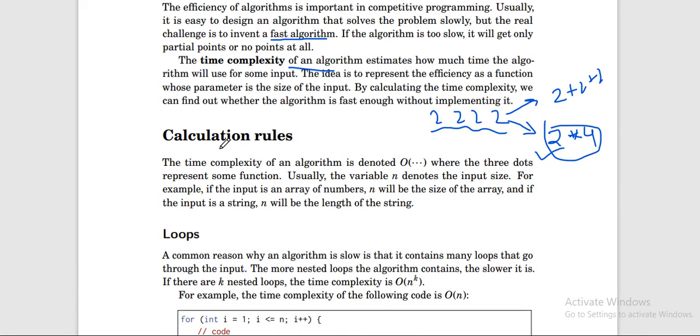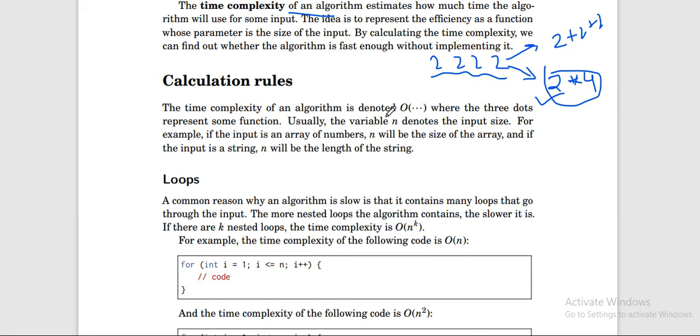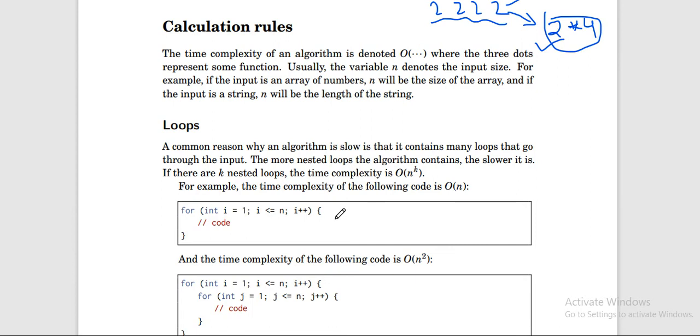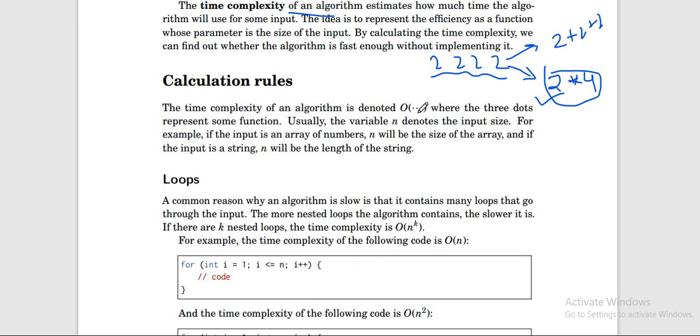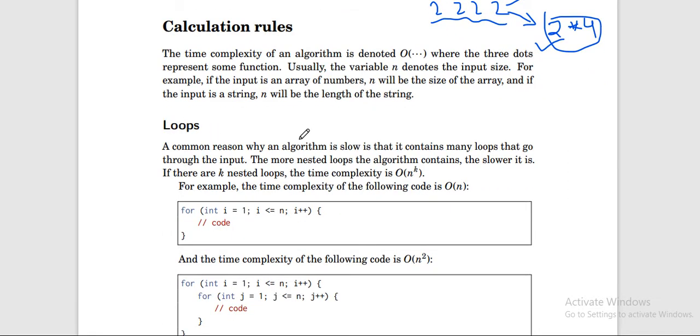Okay, so what are the calculation rules? Basically, the time complexity of an algorithm is denoted by O, and in brackets we write a function related to loops, which denotes how much time will be taken. Time complexity basically starts from the loop.